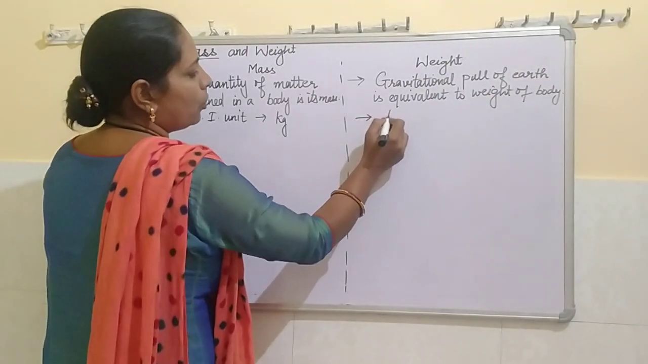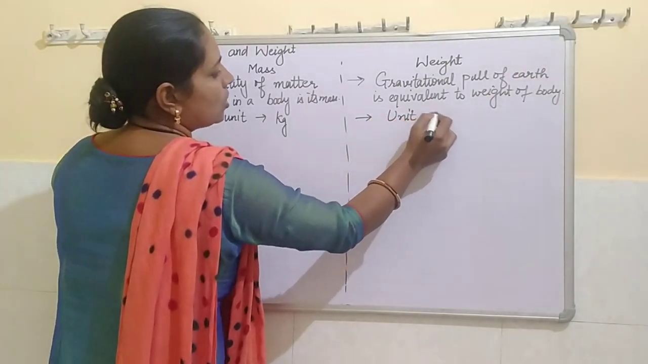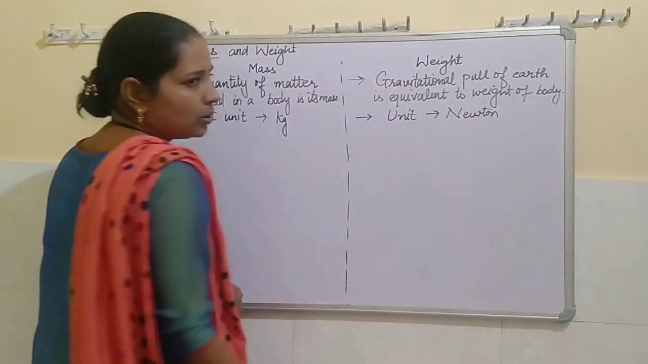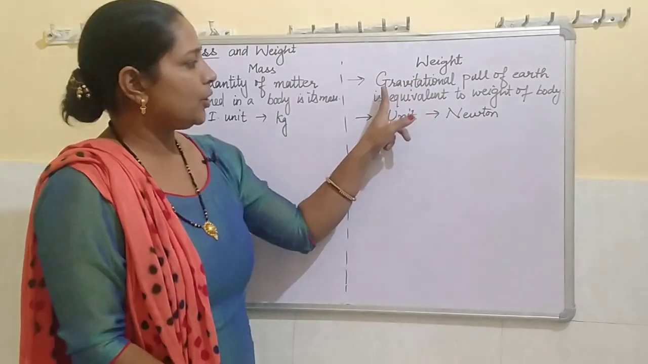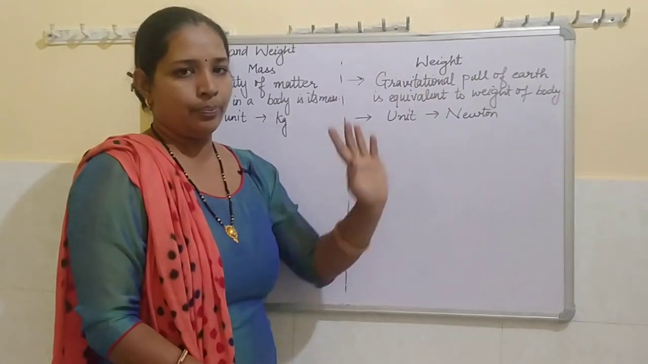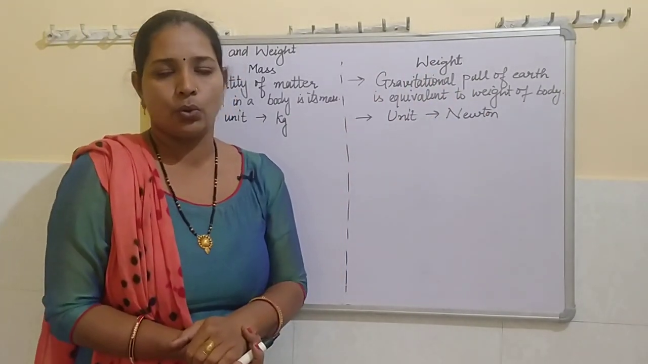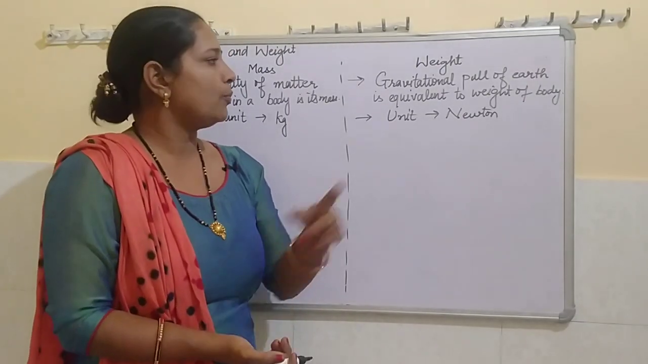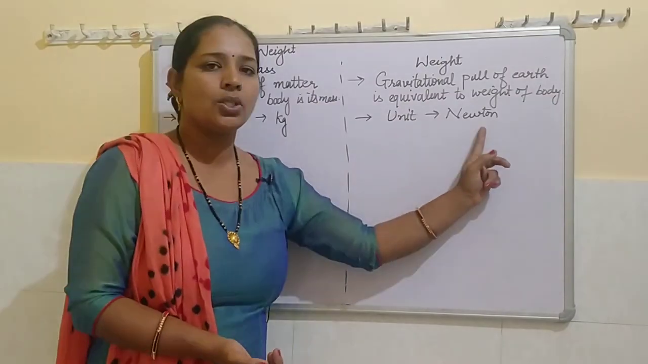Whereas the unit for weight is Newton. Why it is Newton? Because weight is equivalent to gravitational pull or gravitational force. As we know, the SI unit for force is Newton. So for weight also the unit is Newton.